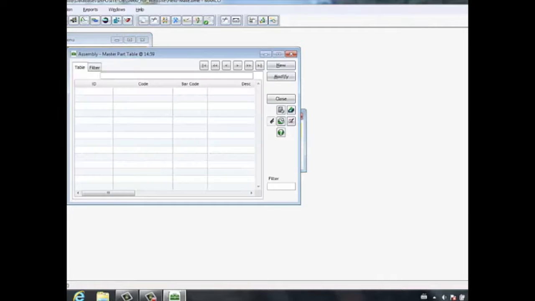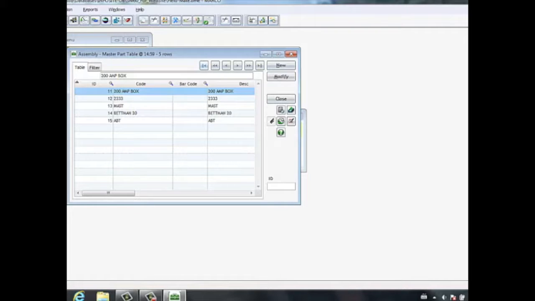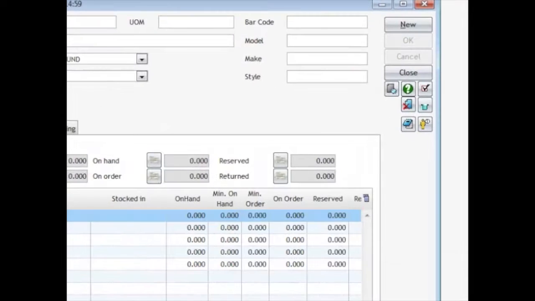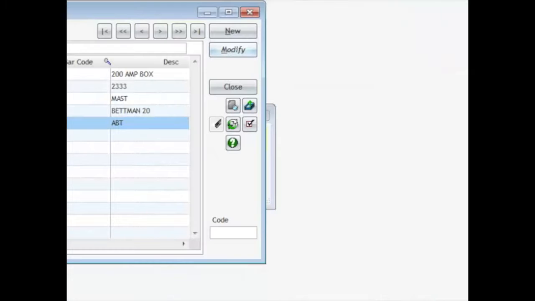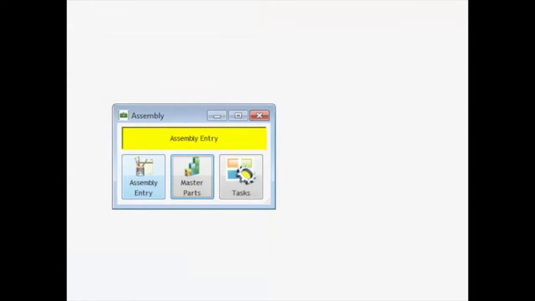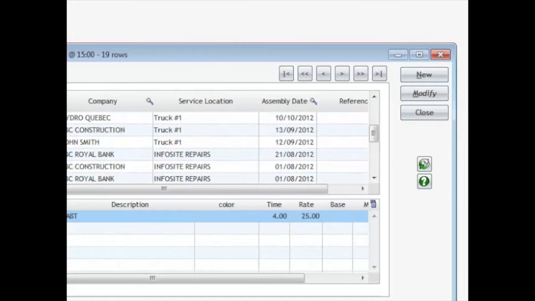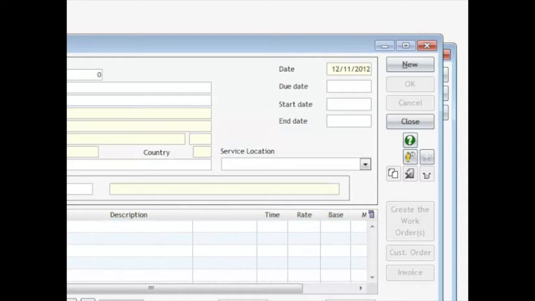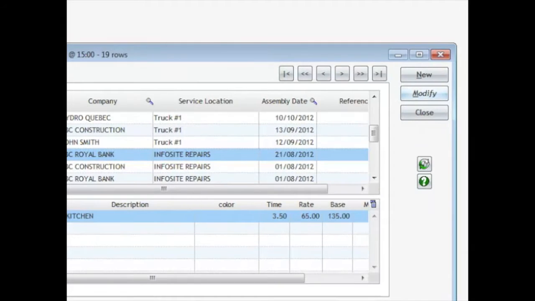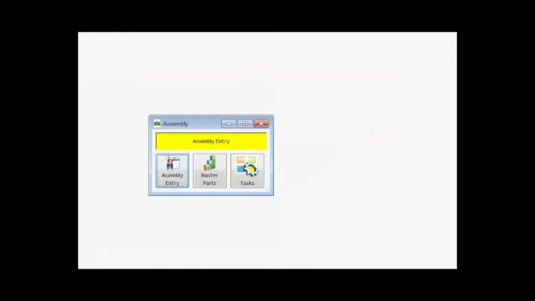As far as the list of all the master parts I've created, I click right here, and as you can see, these are the different master parts I have created. I can double click on them and I can see how many I have on hand available to me. If I left click on my assembly entry, I will have a list of the history of all the different assembly entries I've created for different types of customers. So as you can see, for the RBC, I had to create a kitchen assembly. And that is my assembly menu in a nutshell.